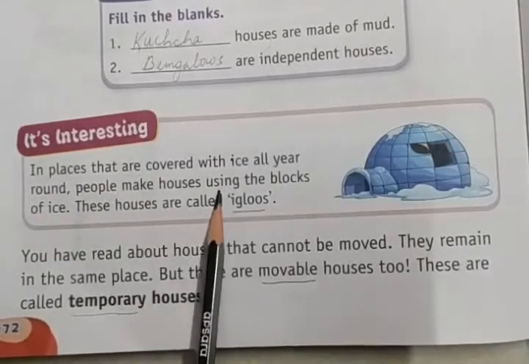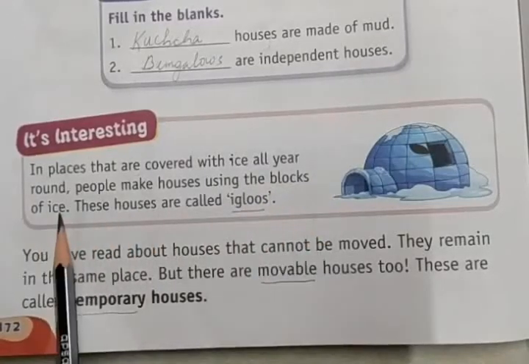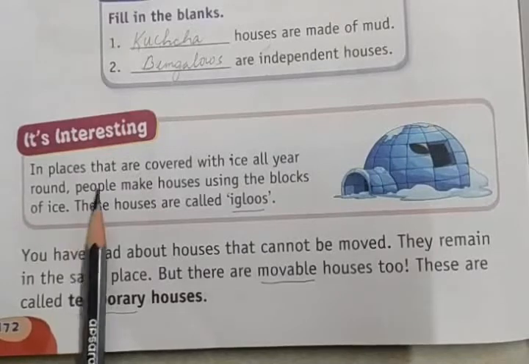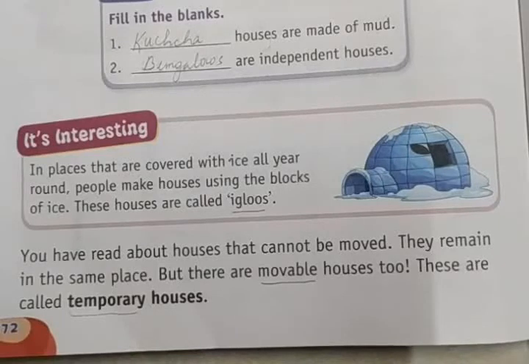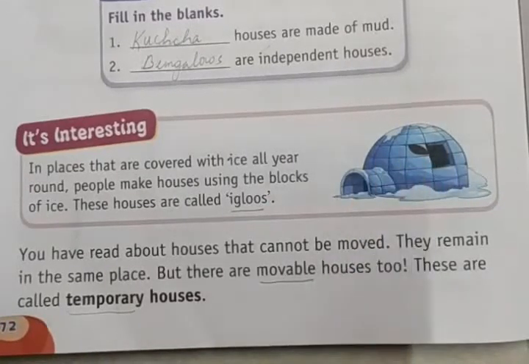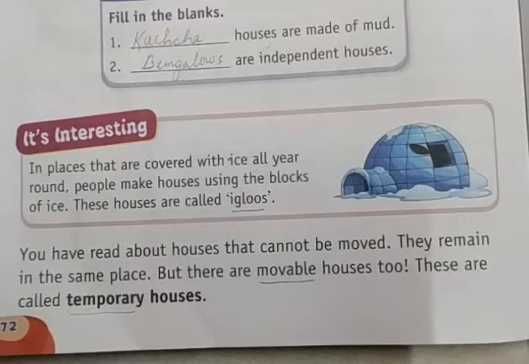It is interesting. In places that are covered with ice all year round, people make houses using blocks of ice. These houses are called igloos. Igloos are like this. The igloos are made of ice blocks. Clear? Not in cities like Gulbarga.